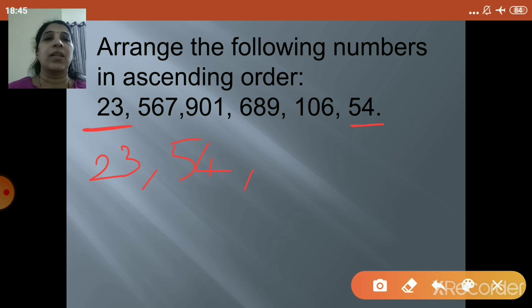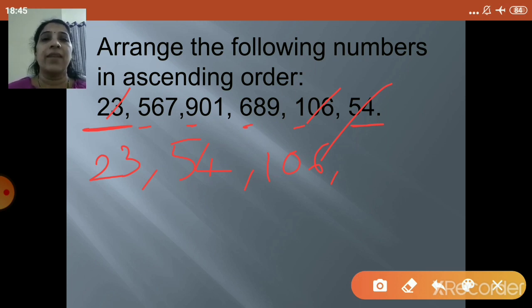Now there are 3-digit numbers, there are 4, right? So first let's see, here first it is 5, here it is 9, here it is 6, and here it is 1. So obviously 1 is smaller than the rest of the numbers. So what will come? 106, right? Now 106 has also gone. Now remaining numbers are 567, 901, and 689.